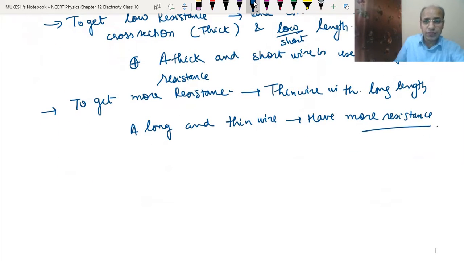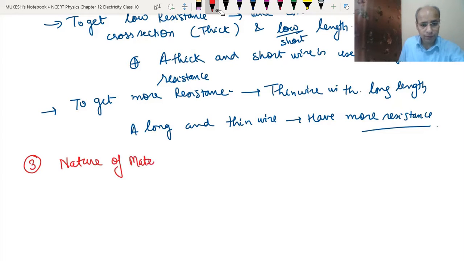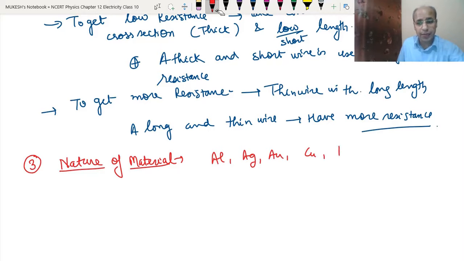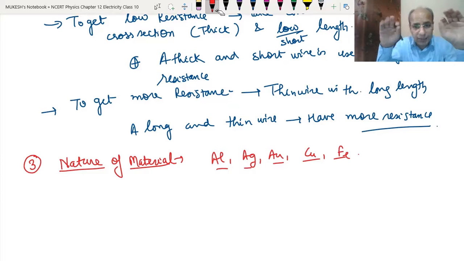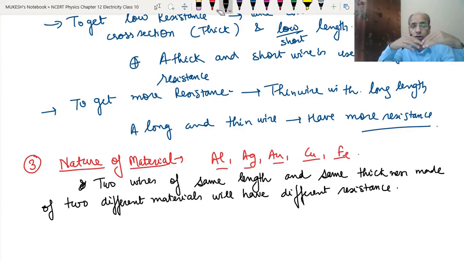So we have learned the 2 factors. Now the third factor is the nature of material. What is the meaning of nature of material? Like aluminium, silver, gold, copper, iron, and so many others. All these are different kinds of material. So our resistance will also depend on the material. Suppose we take two wires of the same length and same thickness, but of two different materials, then both will have different resistance. So this is how the nature of material affects the resistance of a conductor.